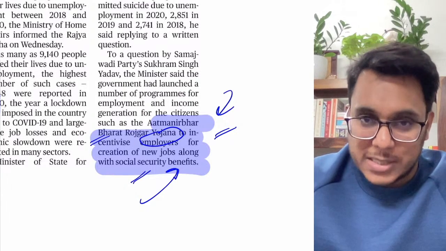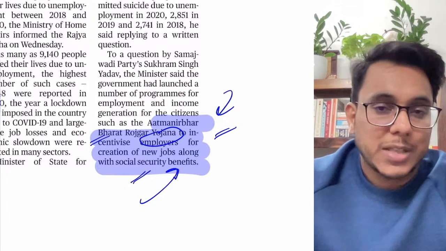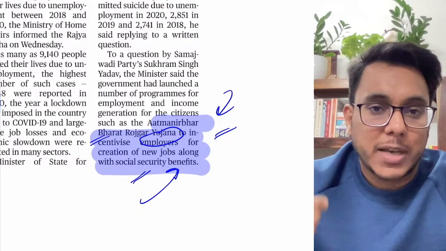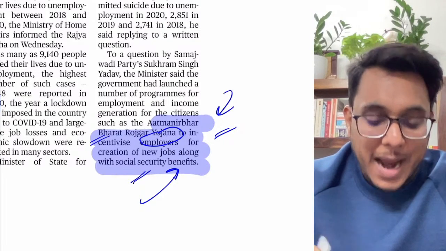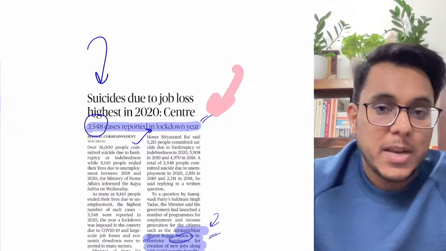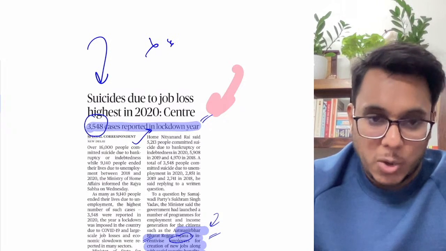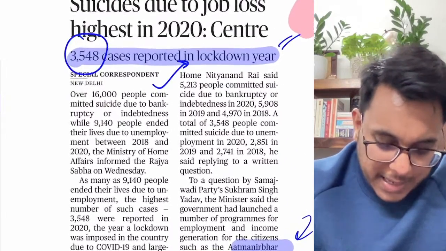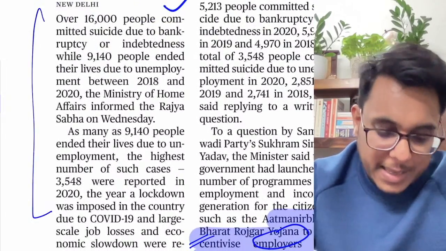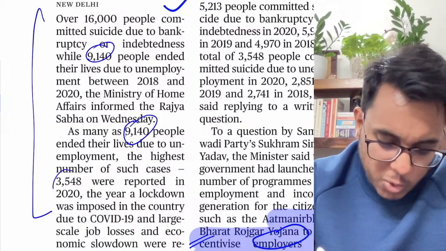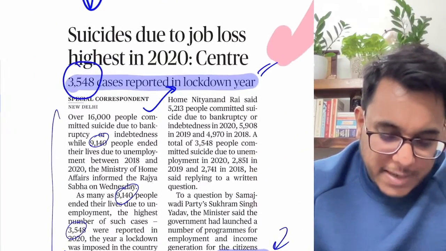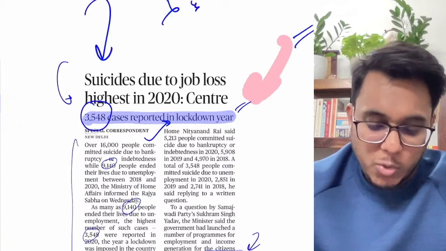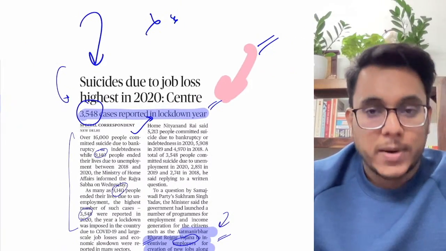Such kind of schemes can be scaled to reduce the economic uncertainty, to reduce the economic stress that is there, and the suicides, the lives that are being lost, it can be prevented by this particular intervention. Okay, so this is something that is there. Guys, just don't go too much into the granular data. You don't need to go into that. Just a broader picture you need to understand. So that is all about this particular article.